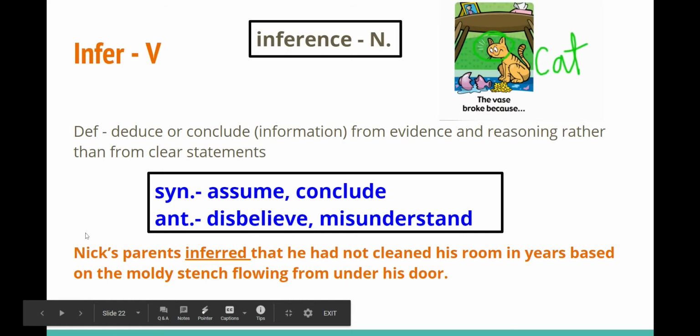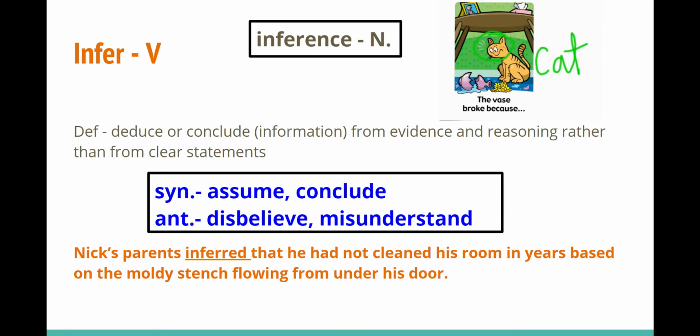Infer. Infer is a verb, okay? And we hear this word quite often in school. We're asked to make inferences. Inferences are the noun form of this word, okay? So when we are making an inference, we are doing the action of infer, okay? The action verb of infer. The definition means to deduce or conclude information from evidence or reasoning rather than from clear statements. So making inferences is making an educated guess based on evidence and reasoning.